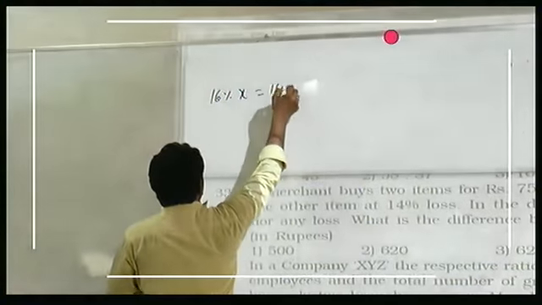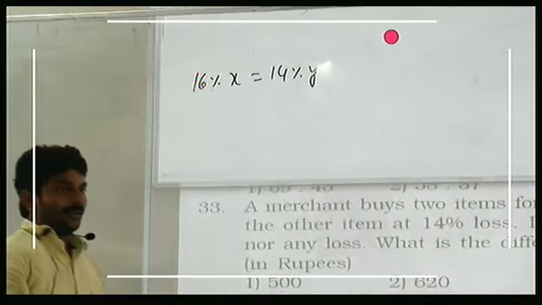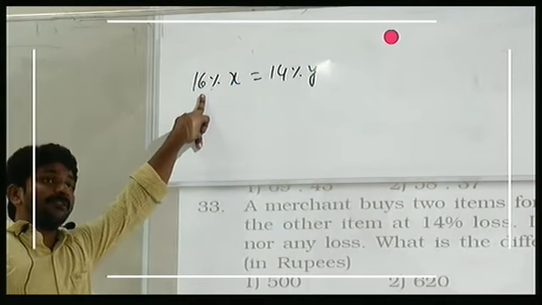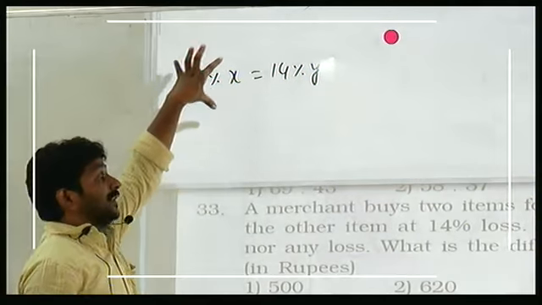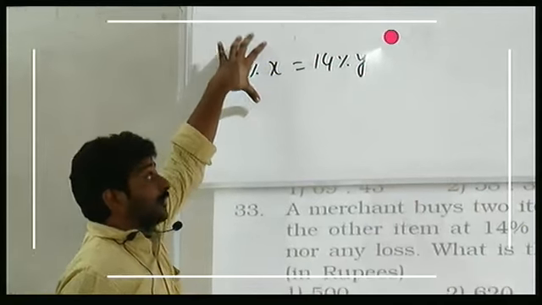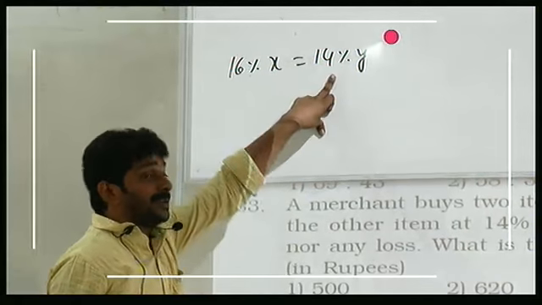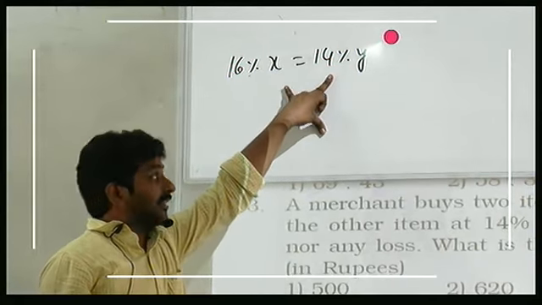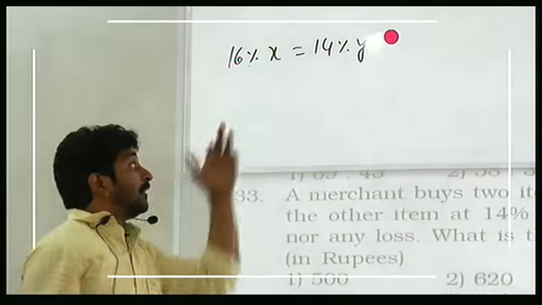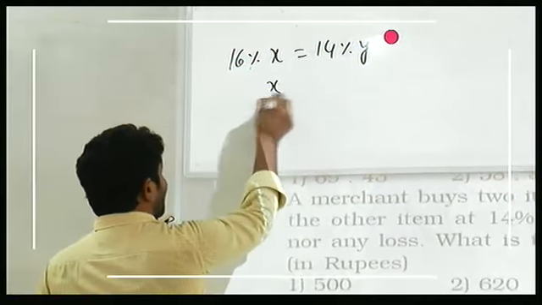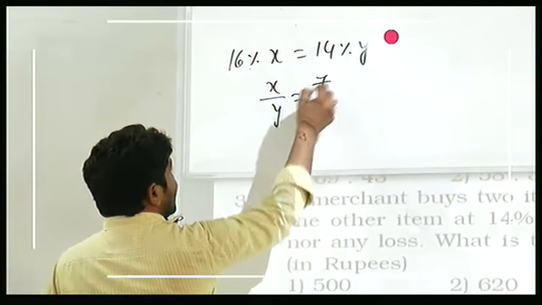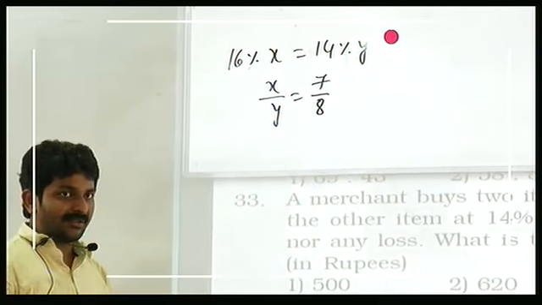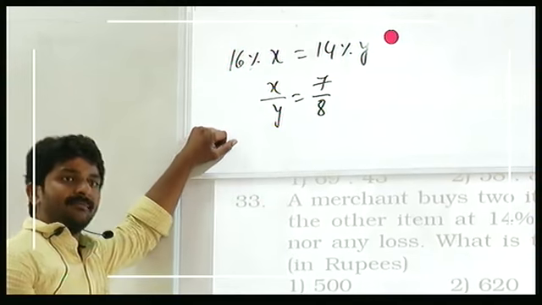So 16% on first item should be equal to 14% on second item. How much percent of profit we are getting on first item? 16%. Loss on second item? 14%. Whatever the amount of profit we have in first case should be same as loss in second case. Then only there will be no profit, no loss. From this we can calculate ratio between X and Y, right? Yes or no? Y comes here, 16 goes there. That is 7 by 8.